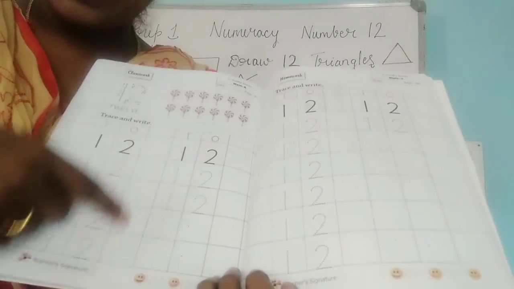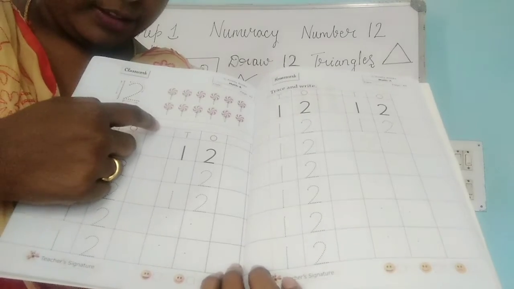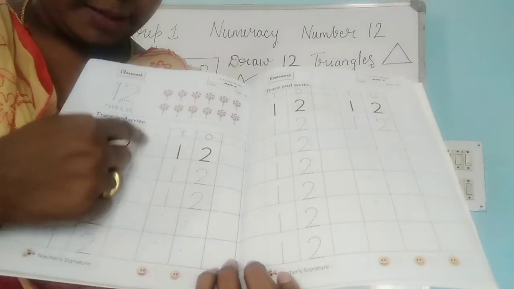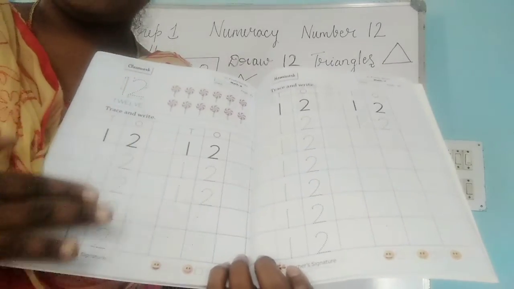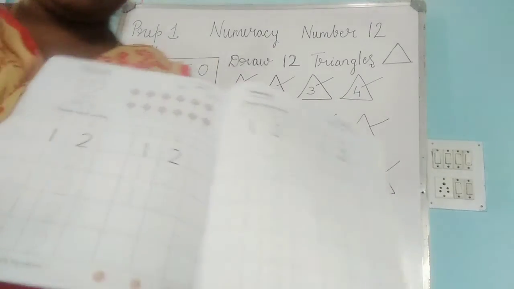This box also you can utilize, dear parents. You can write O and T here in the same box and make them practice so that they will be thorough. So this is number 12. Let us count the lollipops.